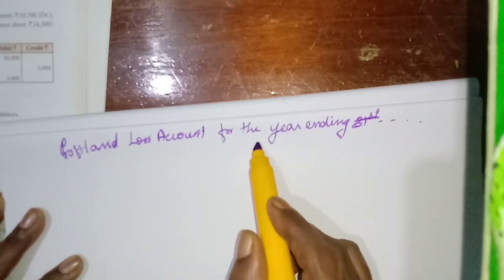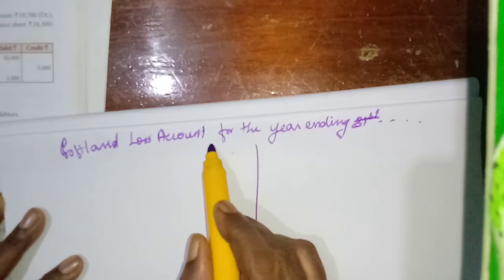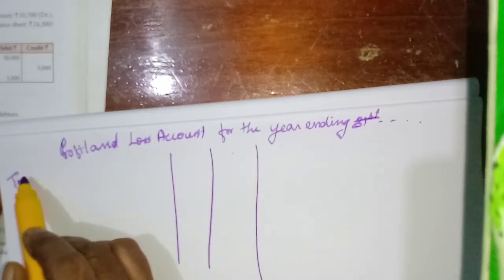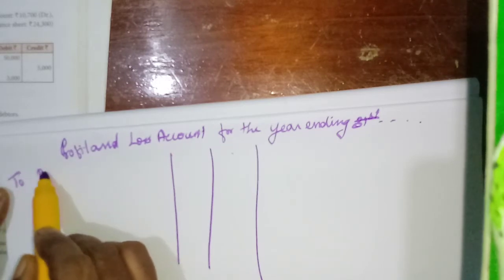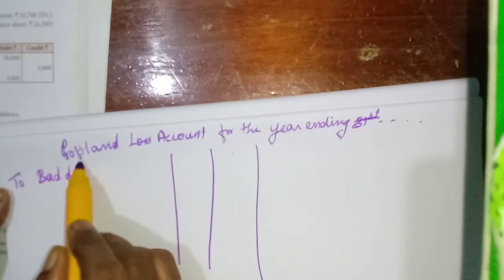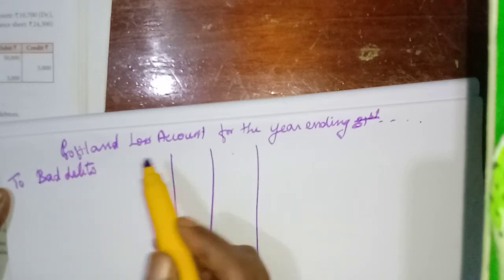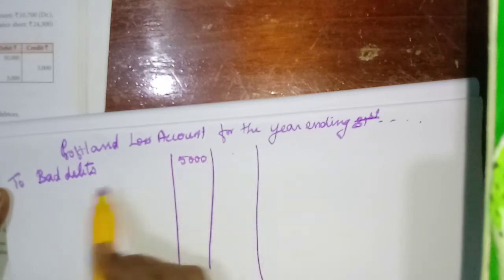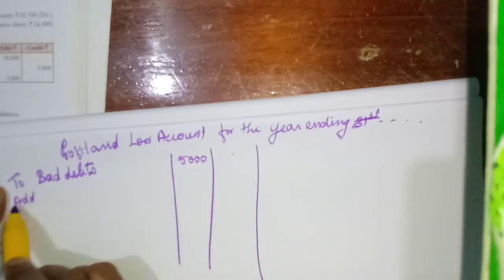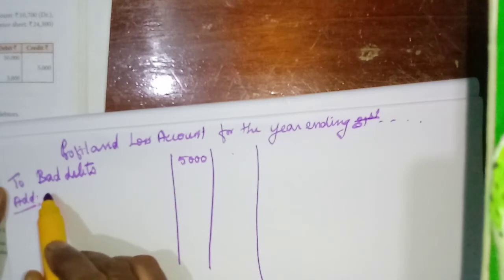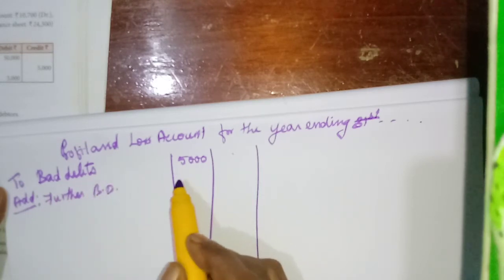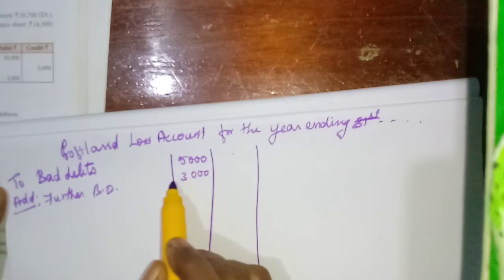Now it will appear on the debit side. To bad debts given in the trial balance, 5,000. Add further bad debts, 3,000. 8,000.